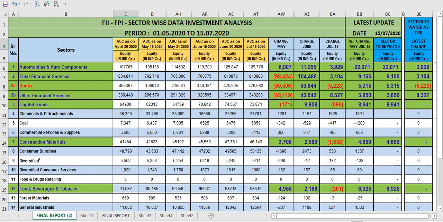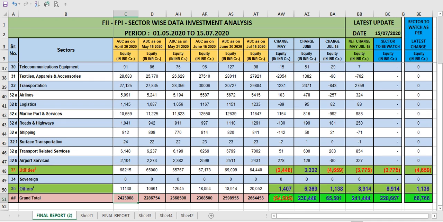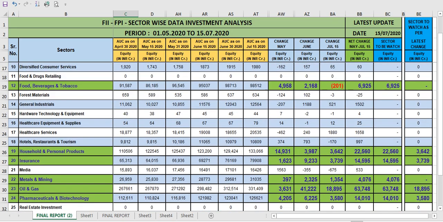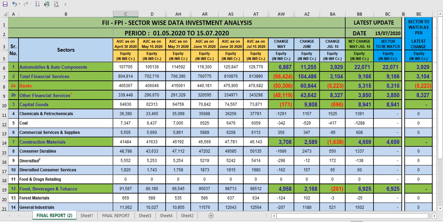Now we get an idea that they have invested 24 lakh 23,000 crore in the market, but we don't know where they put it. But this data will show you in which sectors they have invested money and how much they invested.